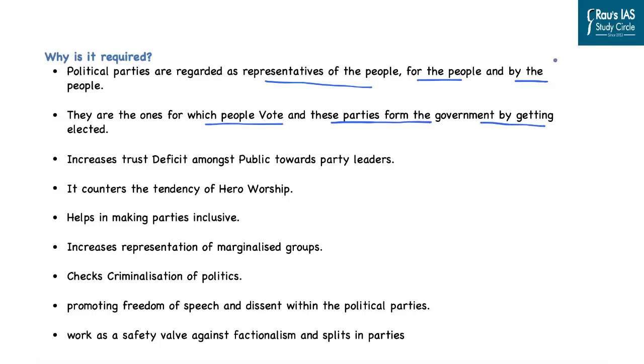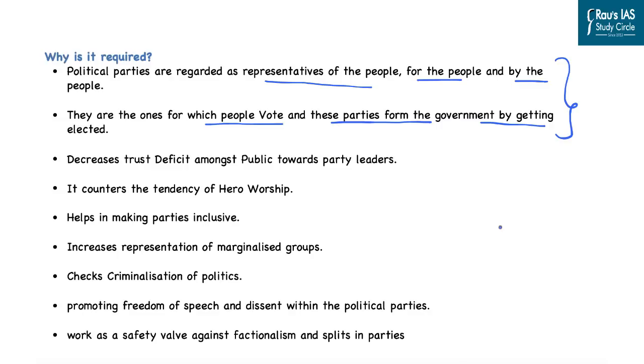And that is why it becomes crucial that these parties should also be democratic in their functioning in the internal affairs. And that has been missing in the case of India because the political system is such that there is a lack of inner-party democracy in India. Now, there are certain benefits which will accrue if there is internal or intra-party democracy in the Indian political parties.